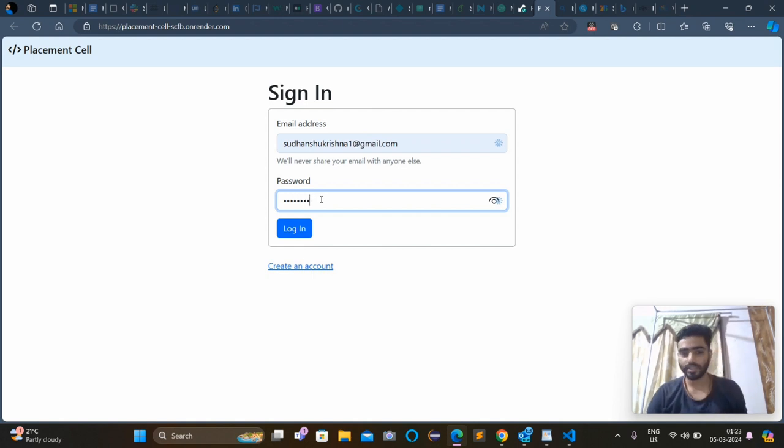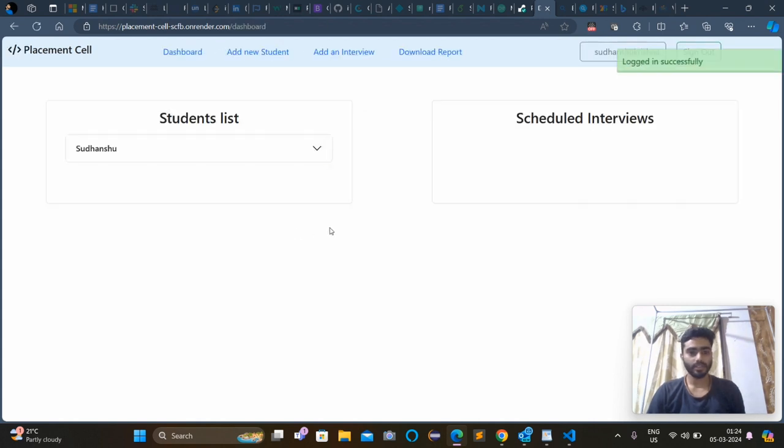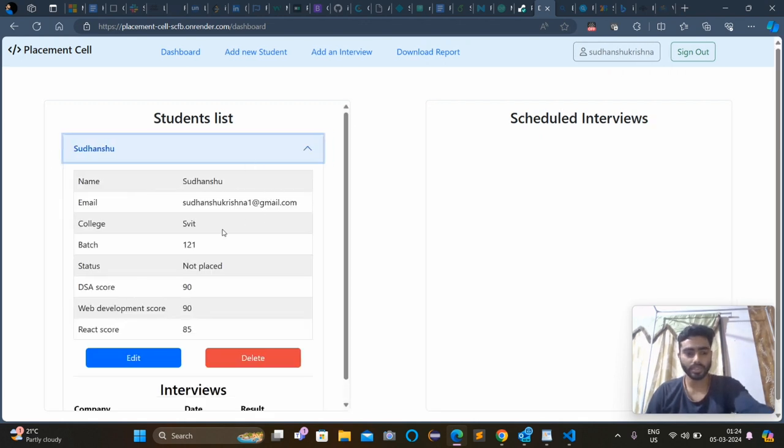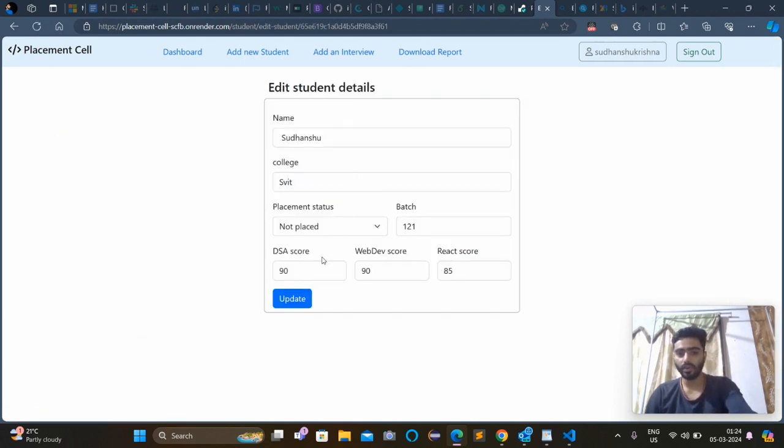I have already registered, so I can log in directly. So here the database already has been saved, and you can see the student list, Sudhanshu, and you can see the name there. If you want to edit it, we can edit it using this click, and we can edit all the things.